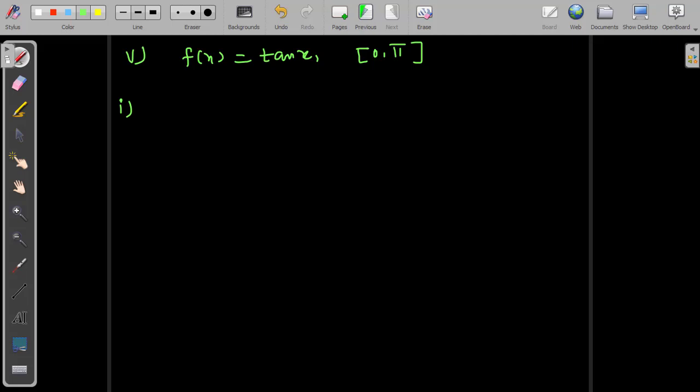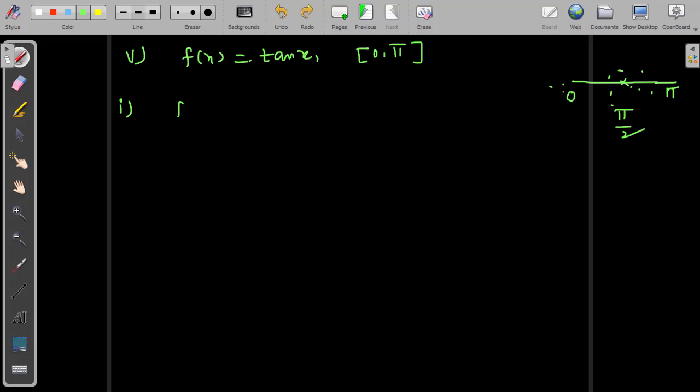Over 0 to pi, 0 is the starting value and pi is the last ending value. In between we have infinite real numbers. Pi by 2 is one of the angles in between 0 comma pi, so pi by 2 I will check.